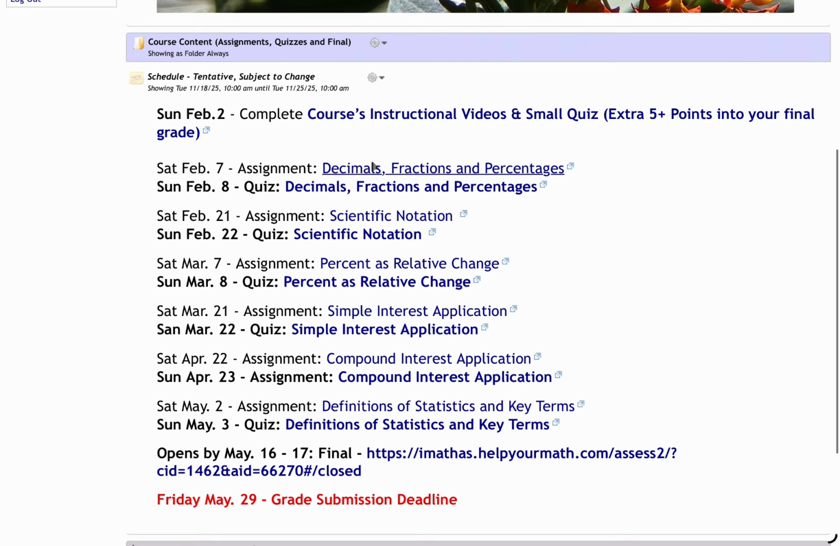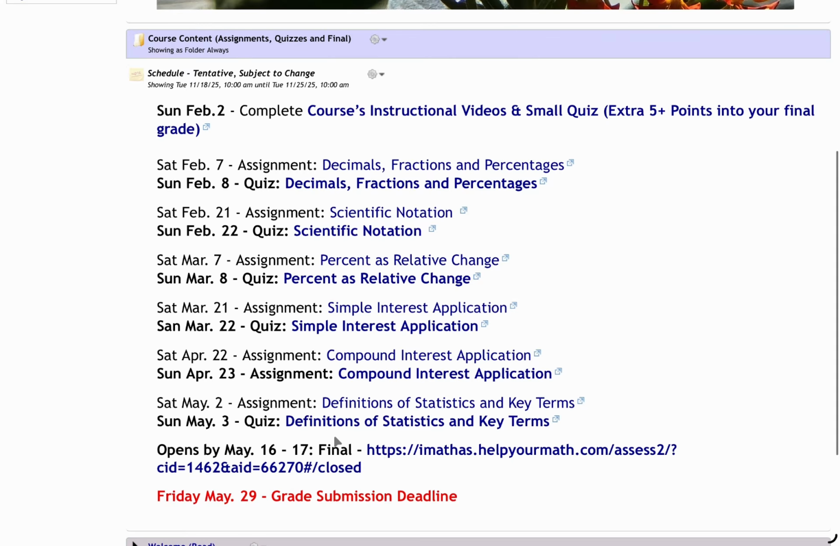Today we are learning how to navigate and find assignments and quizzes. And here they are in your schedule. So this is the sequence of your assignments. You must complete your assignments before the due date.